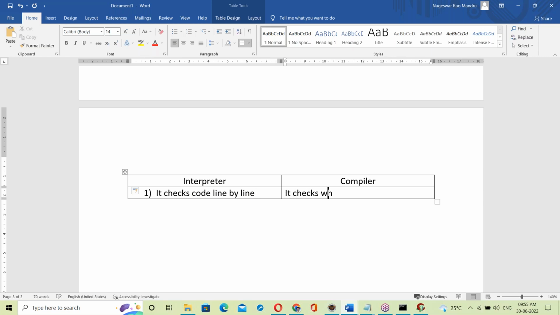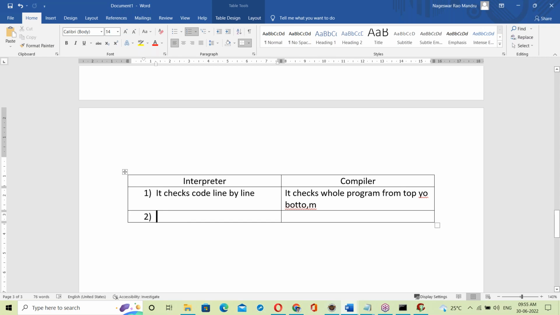Next, the compiler checks the whole program from top to bottom. Whole program from top to bottom. That is the first difference.